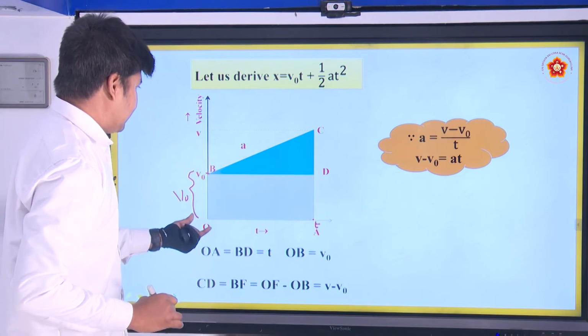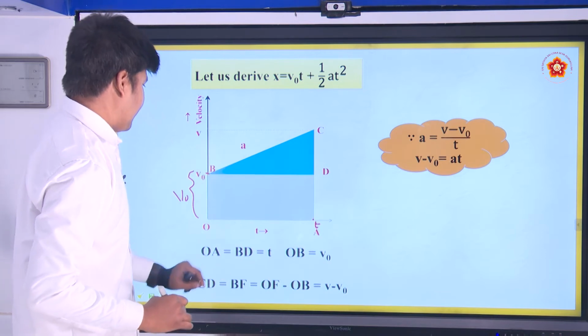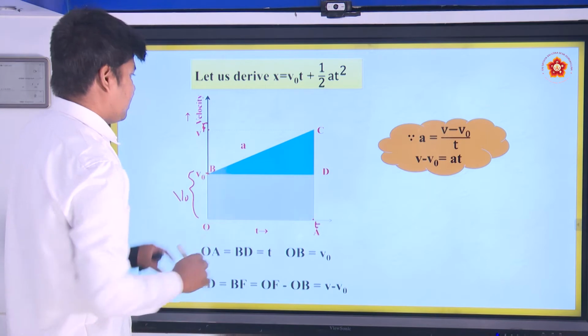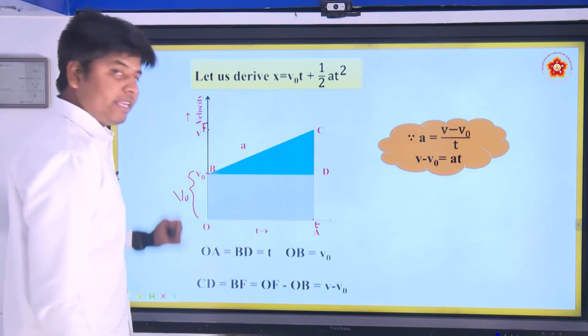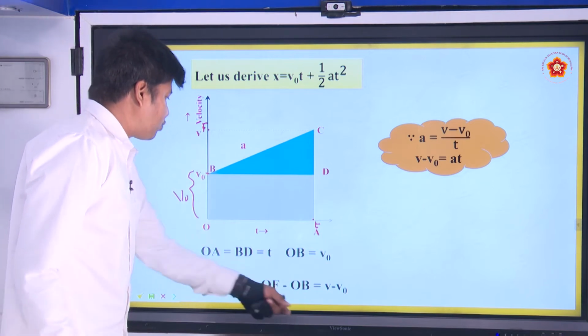Now you can see CD is equal to BF. So let this point be F as I told you. So CD is equal to BF, right, that is equal to OF minus OB.